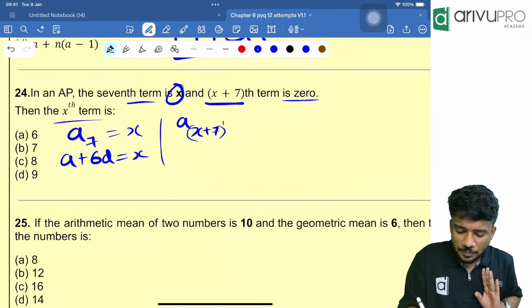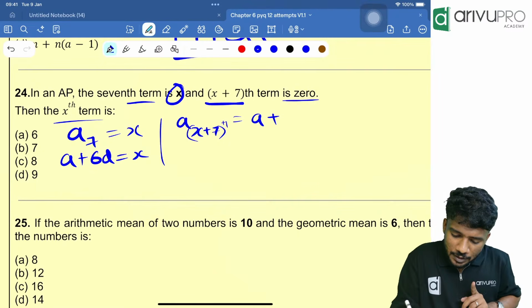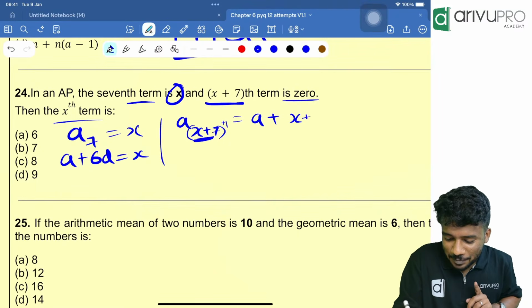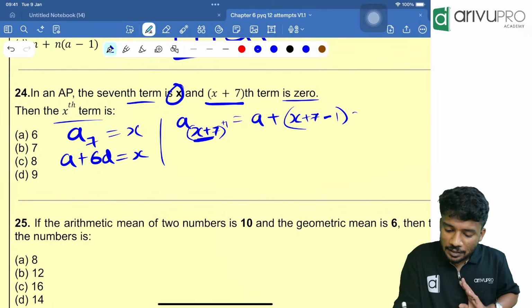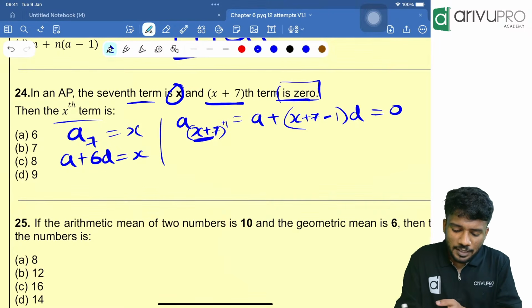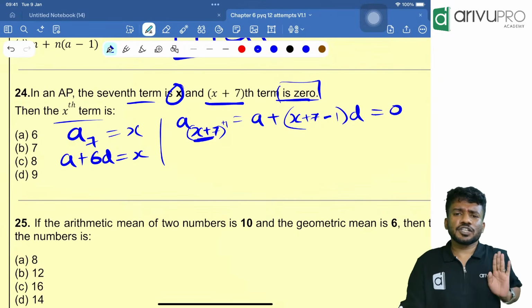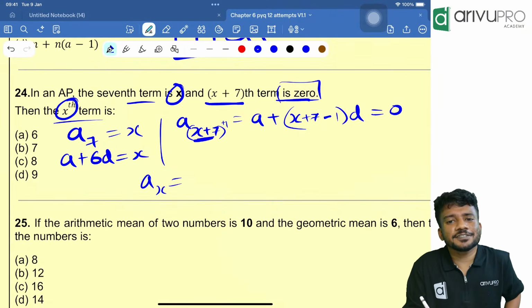That means x plus 7th term is nothing but A plus, instead of n, who is sitting there? X plus 7. That means x plus 7 minus 1 into D is equal to what? 0. That is given in the question. X plus 7th term is 0. Now what are they asking us to find? Ax they are asking us to find.